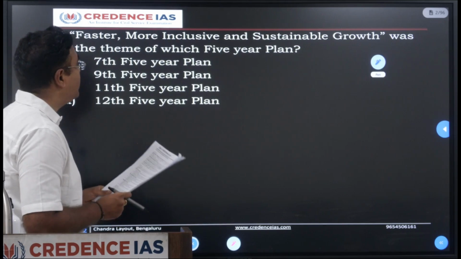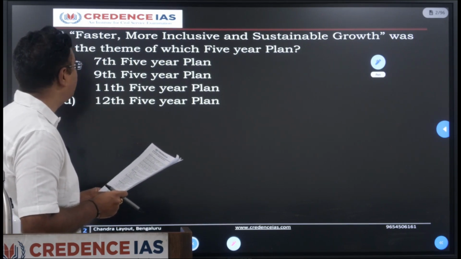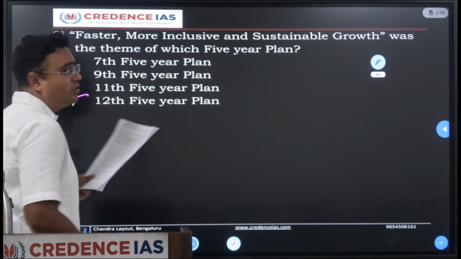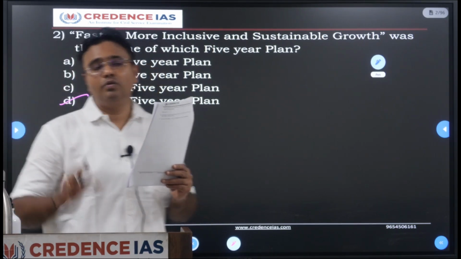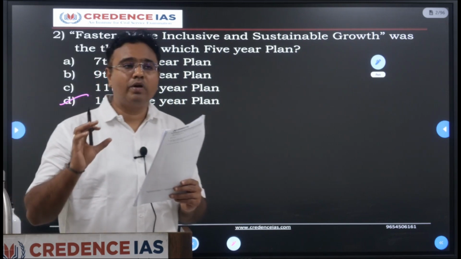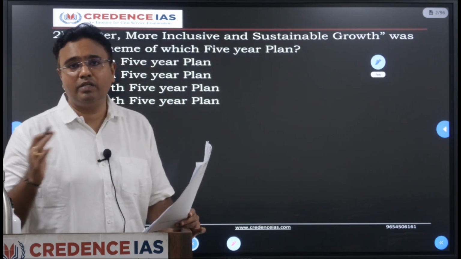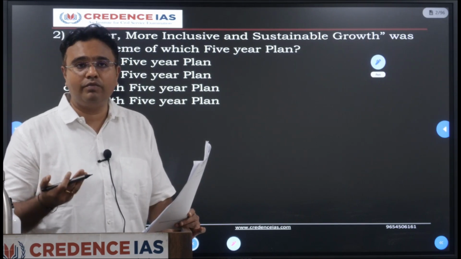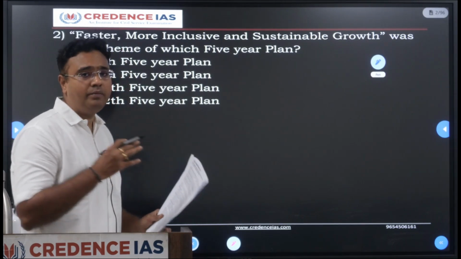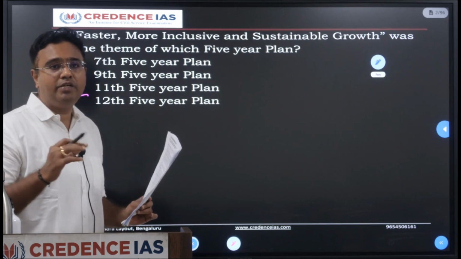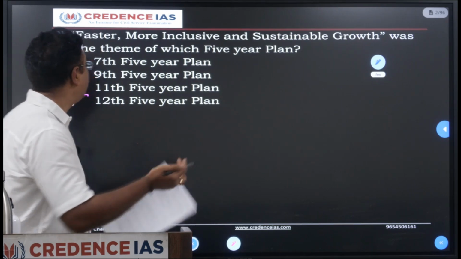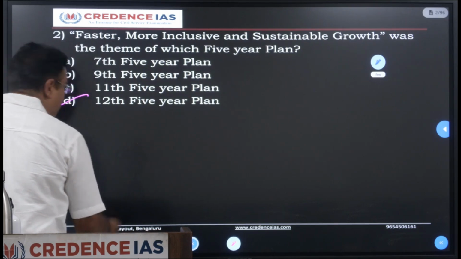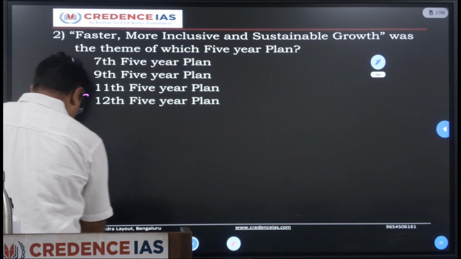Faster, more inclusive, sustainable growth was the theme of which five-year plan? It was a direct question. It's the 12th five-year plan. You need to understand the themes, growth targets, and specific programs or schemes initiated in the various five-year plans. Questions usually come with regard to the five-year plans, so you need to understand the flow of the plans and major initiatives during them. In the 12th five-year plan, this was the theme. This is a direct question, no logic here. Moving on to the next one.